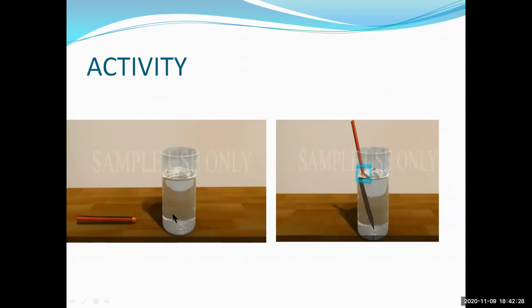Now take some water in the glass tumbler and a pencil. Now keep the pencil in the glass tumbler which is filled with water. Only 80% of the water is filled here. Now keep a pencil in it. Look at the pencil from one side of the glass. What do you observe? How does it look?